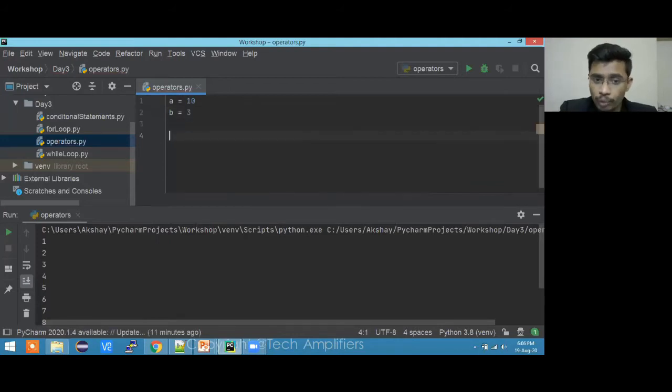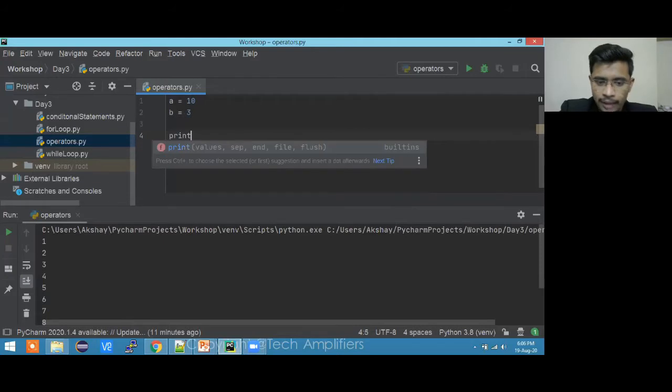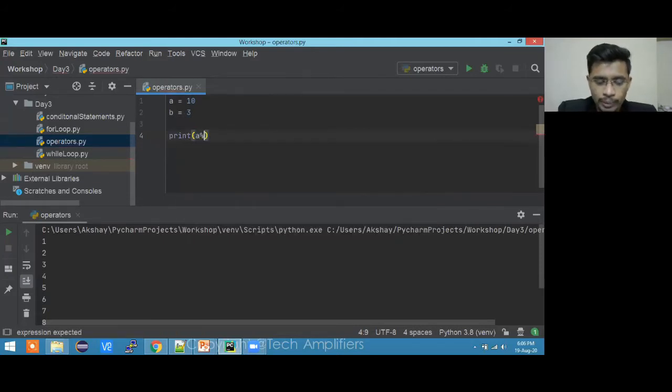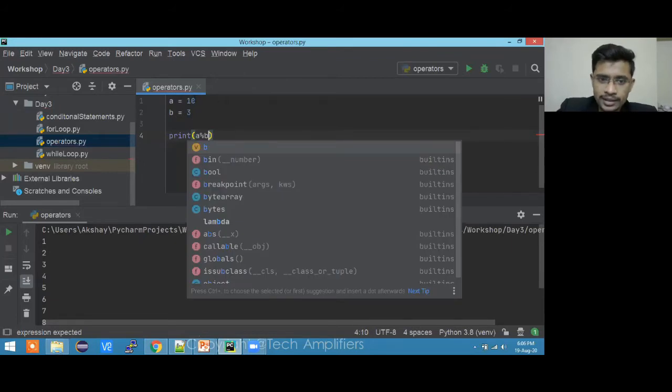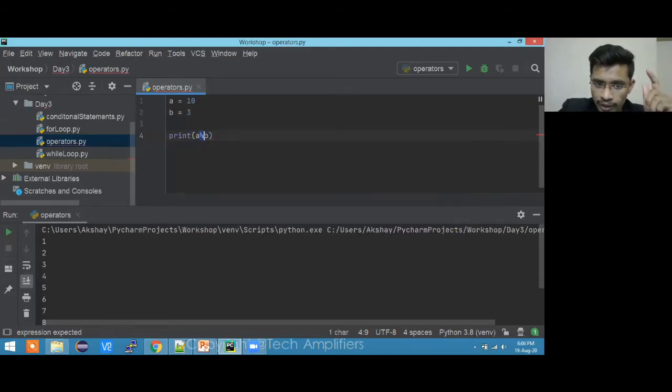If I use the modulus operator, printing a modulus b directly without storing anywhere, I'm using division terminology here, but it is modulus, not division. 10 divided by 3 will not be a full division. The remainder will be there: 3 times 3 is 9, and 1 will remain, and the modulus operator will print that 1.